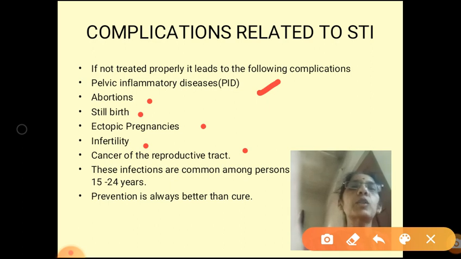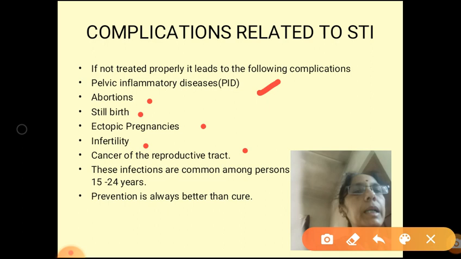Next is ectopic pregnancy. You have studied that implantation always occurs in the endometrial layer of the uterus at the blastocyst stage. That is normal. But ectopic pregnancy means the development of the fetus occurs anywhere in the female reproductive tract other than the uterus.